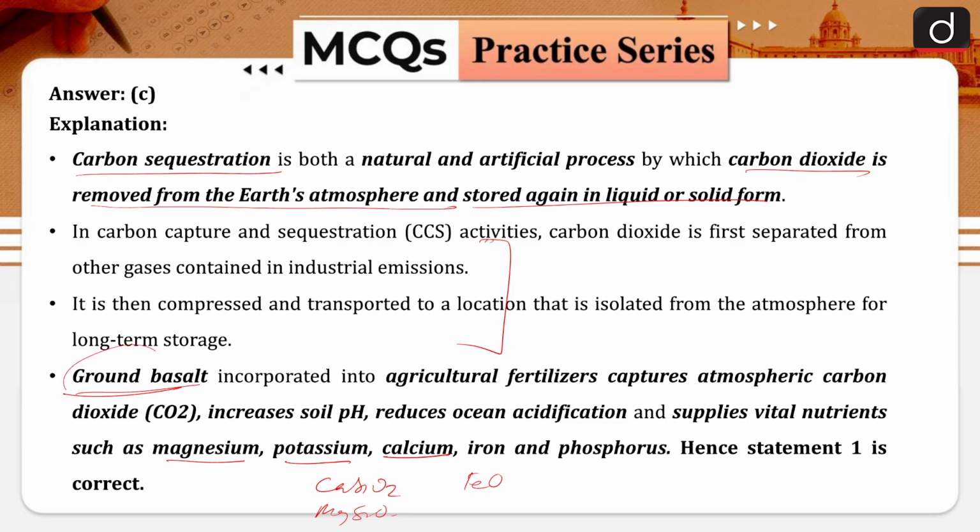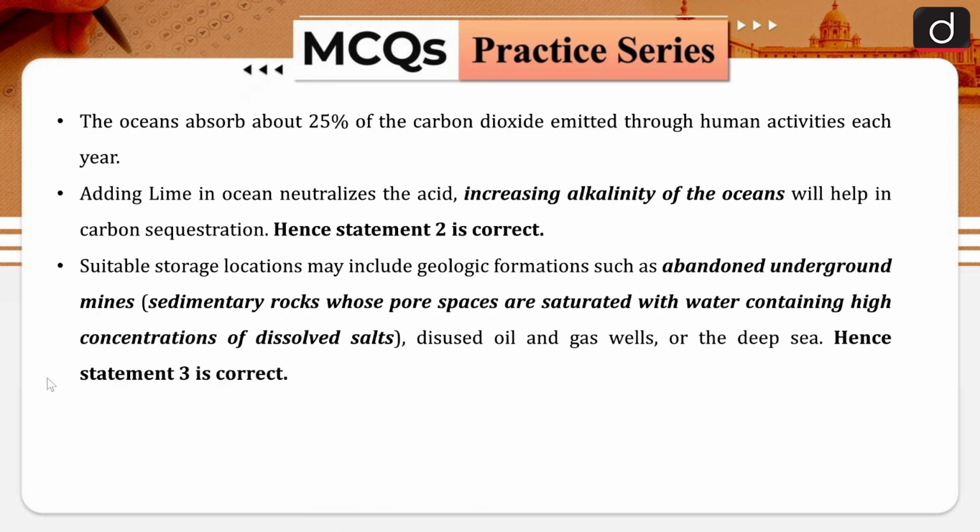So when you use this ground basalt, there are various reactions which can store the carbon dioxide, which we have already seen. Oceans absorb nearly 25% of the carbon dioxide emitted through human activities. And if we go by the method of basalt rocks on the field, we can sequester or store more carbon dioxide. Now adding lime in the ocean neutralizes the acid.